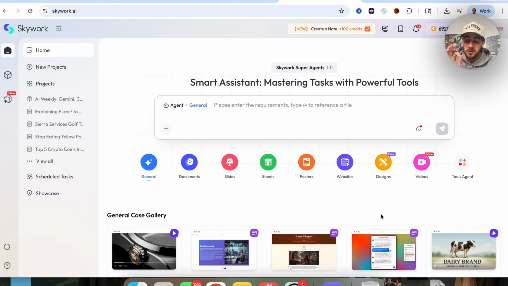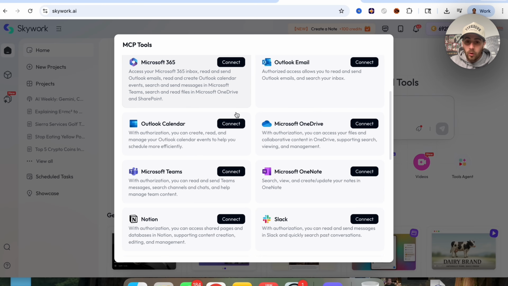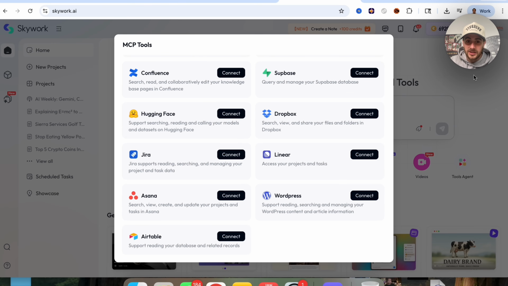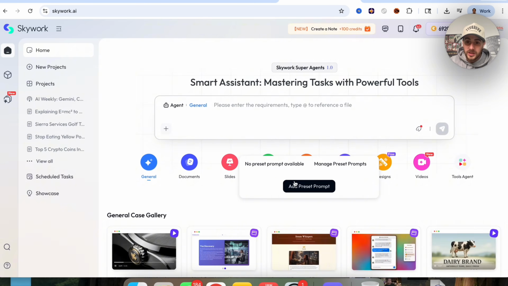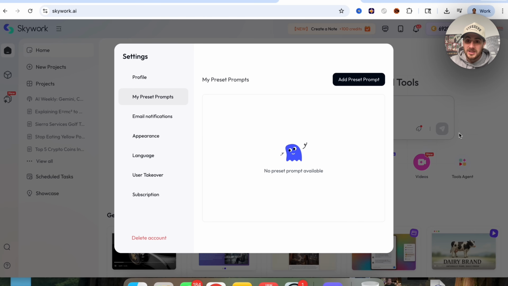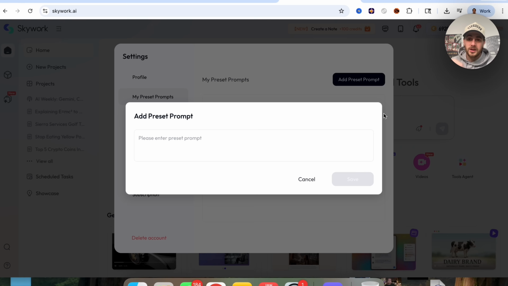In addition to that, another thing that's incredibly powerful that this allows you to do, if you click on this plus sign right here, you could see all the different MCP tools. So we could see all of the different integrations that this can actually connect to. In addition to that, if we click back on this plus sign, you're going to be able to see your preset prompts. And what this is going to allow you to do is actually create any preset prompts that you want so that you always get consistent results, instead of getting some random result like when you use ChatGPT or any other type of competitor or any other type of LLM where there's just super inconsistency. This doesn't have this because you can add in all those preset prompts.